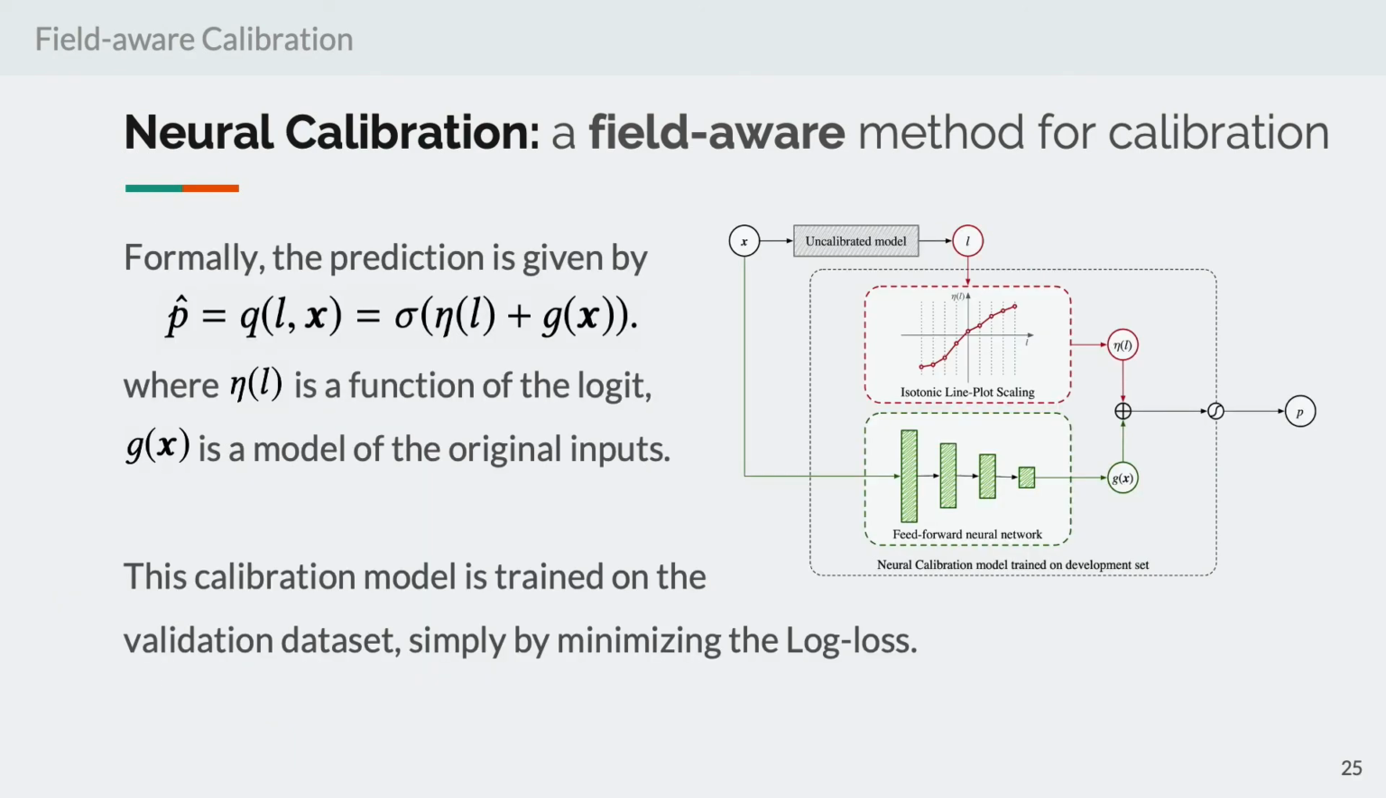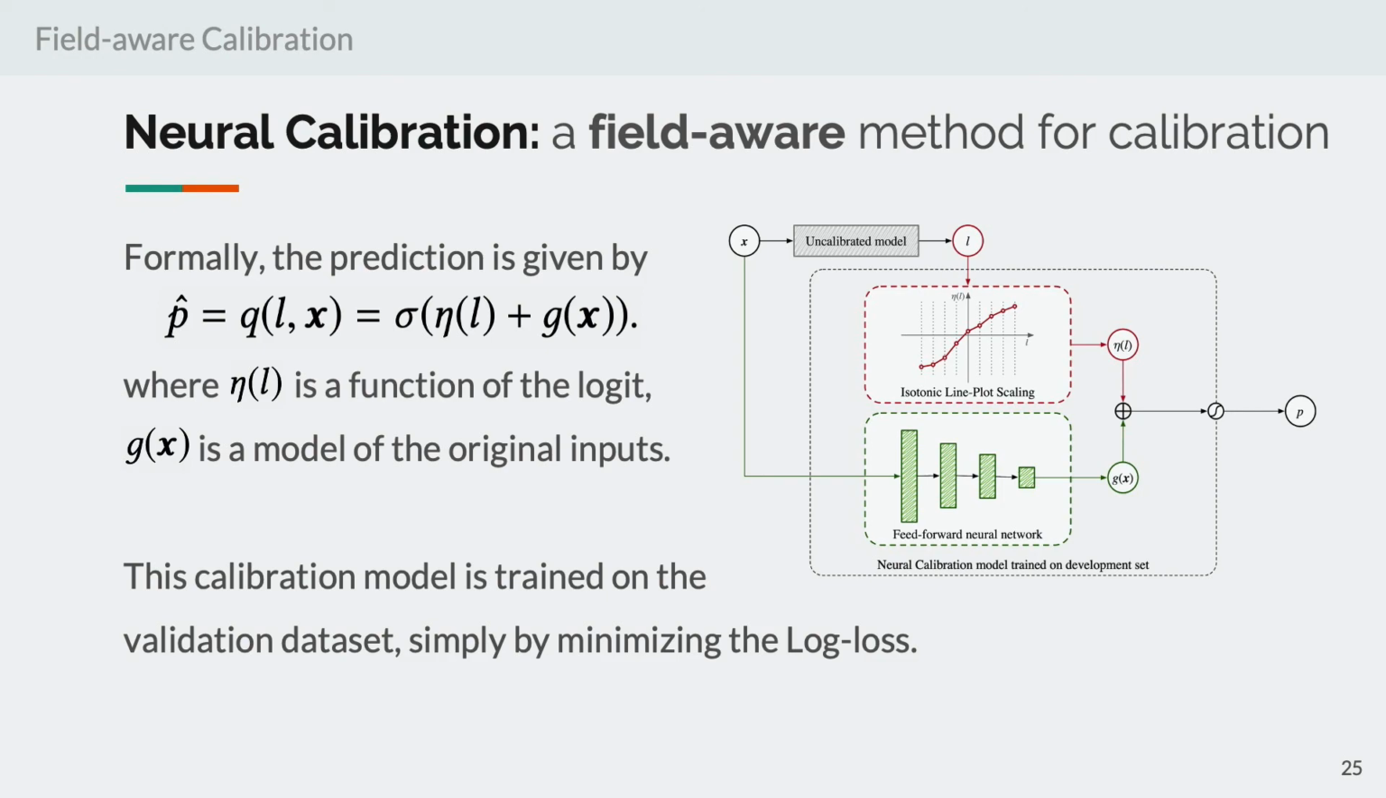Formally, the prediction is a sigmoid function of the sum of the two parts, with eta the function of the logit and g the function of the original input. Note that when using neural calibration, we do not need to specify the special field z. We just take all the features as input. Here the function g is implemented by the same base model, which can be a neural network.